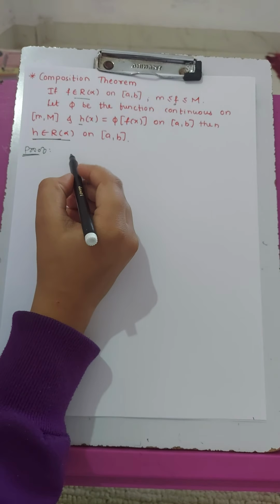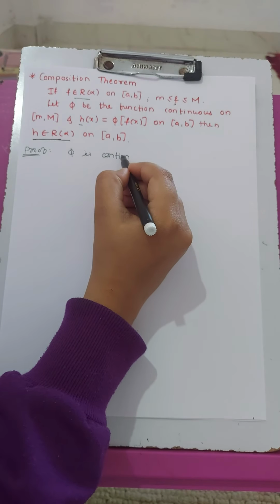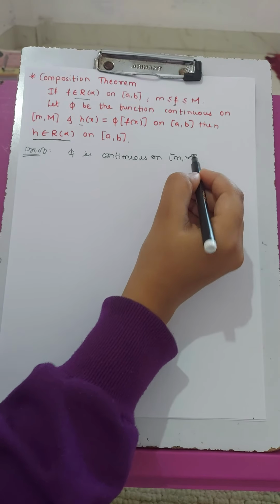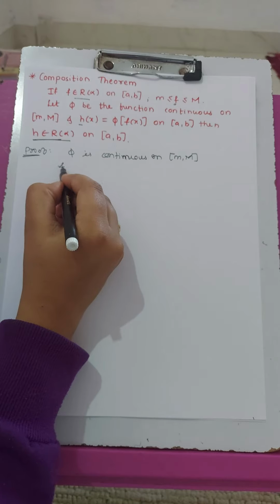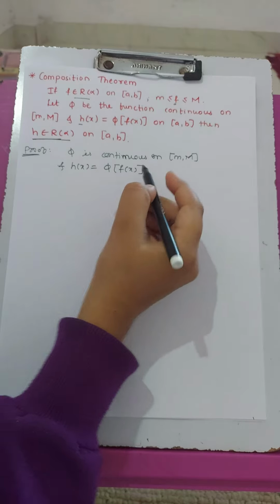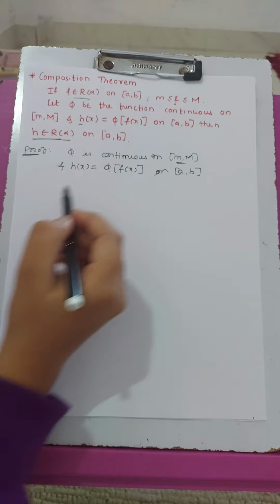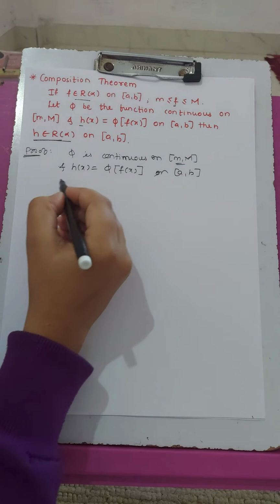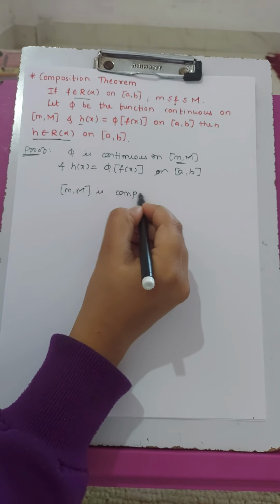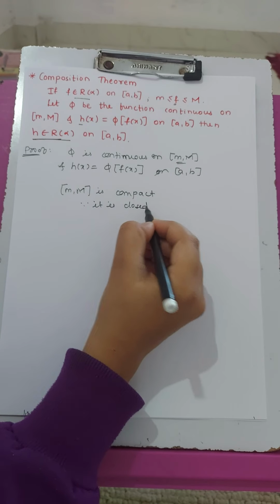given that phi is continuous on interval small m capital M, and h of x is defined as phi of f of x on AB. Now since this interval m capital M is closed and bounded, it is compact, by definition of compactness.